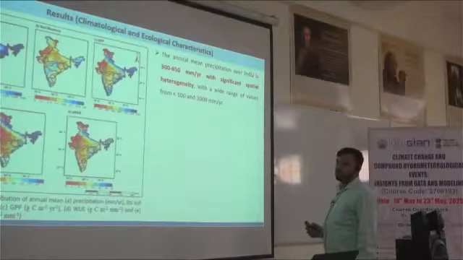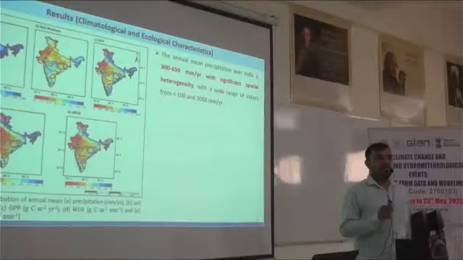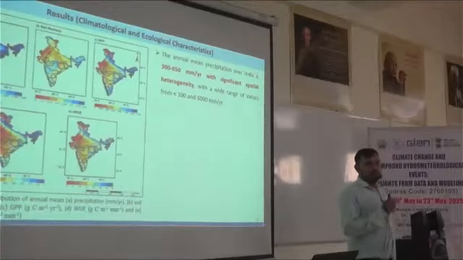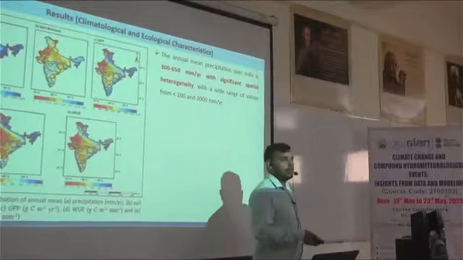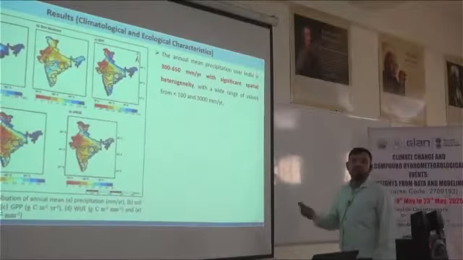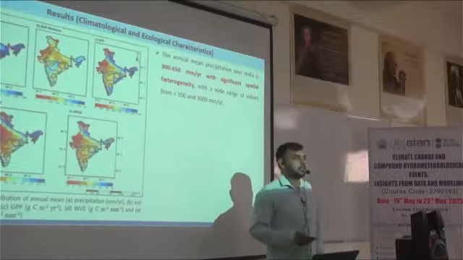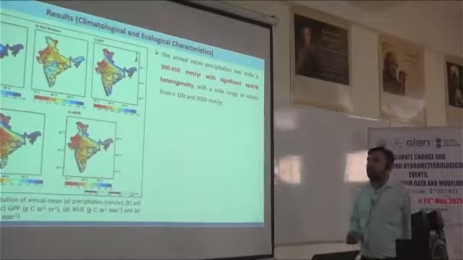This is the importance of India, that we have high spatial and temporal heterogeneity. In some areas precipitation is very low, below 500 mm per year, and in some areas more than 3000 mm per year. So this is the spatial and temporal heterogeneity we have across India in terms of precipitation and temperature.